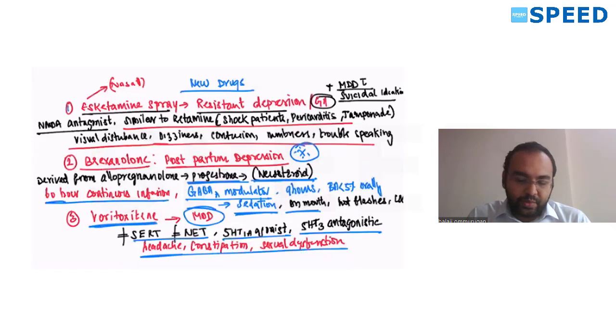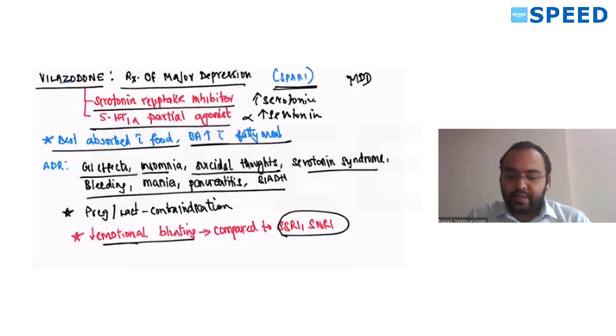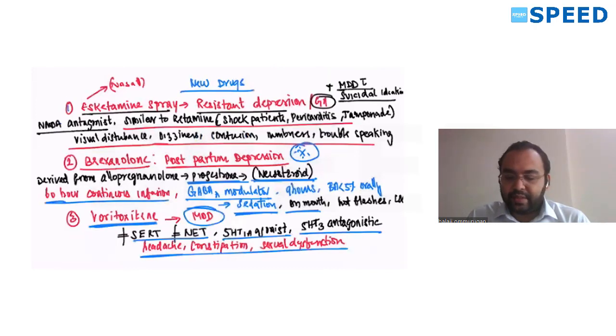Vortioxetine is similar to vilazodone. Same serotonin reuptake inhibitor, 5-HT1A partial agonist. Same 5-HT1A agonist and serotonin reuptake inhibitor.